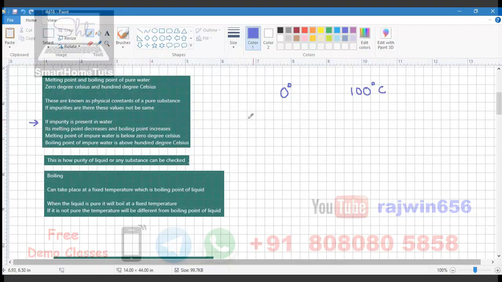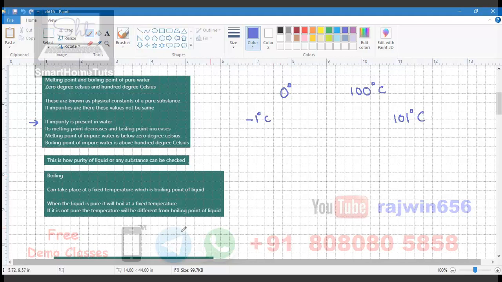It means its melting point, say, will become minus 1 degree Celsius instead of 0, because its melting point is going to decrease. It will be less if there is any impurity present in water, for example, if you put salt in water. And its boiling point increases. Its boiling point, say for example, will become 101 degrees Celsius. These are known as physical constants; this will determine the purity of the substance.